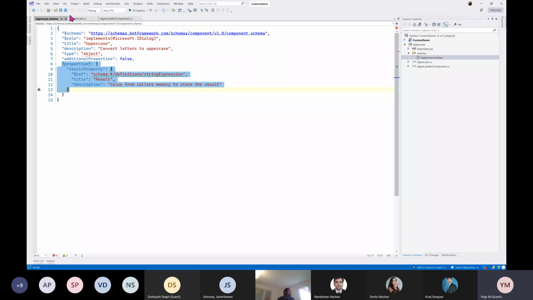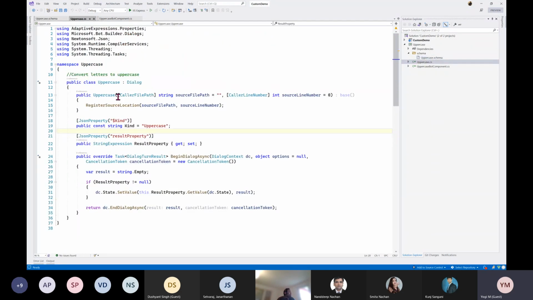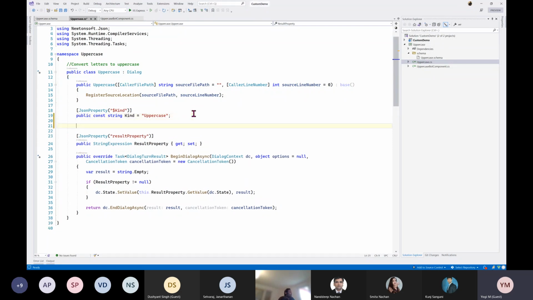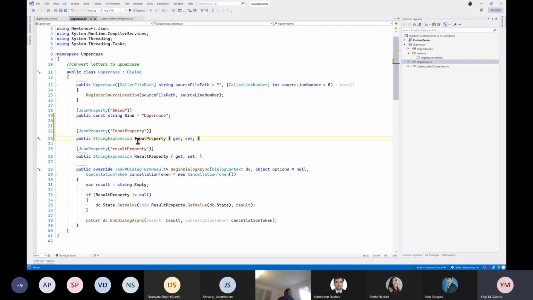So we'll see quickly what I'm going to do. I'm going to add my logic. I want to convert lowercase to uppercase letters. Now, the result is ready, written by default by this template, but I should receive the data. For that I need to define the input property. The input property I'm going to define is called input. I already did it, I just copy-pasted that. So the input property is ready.